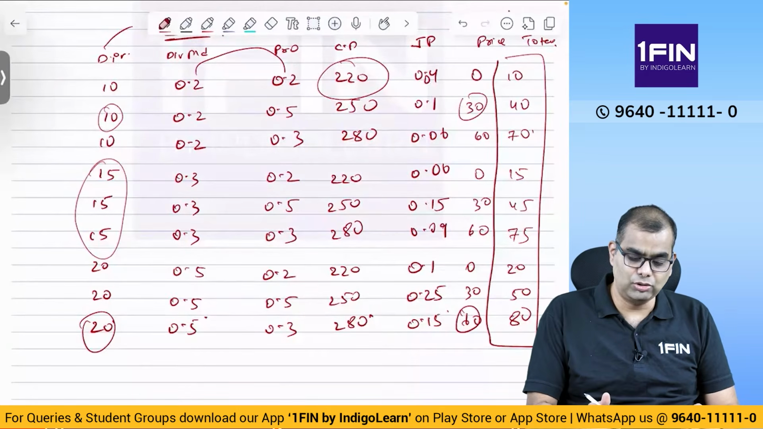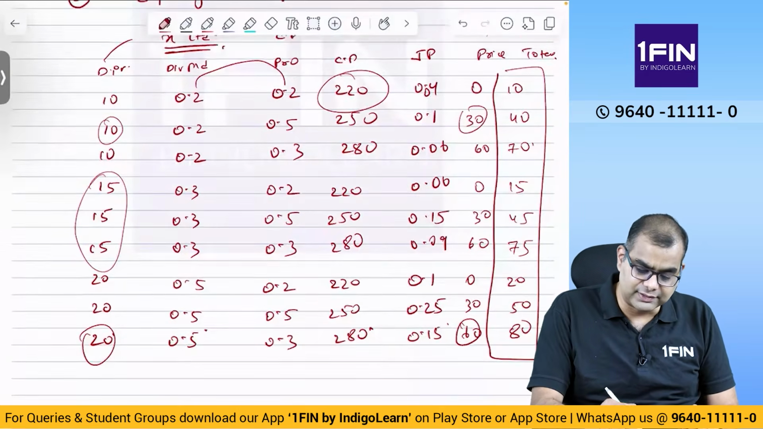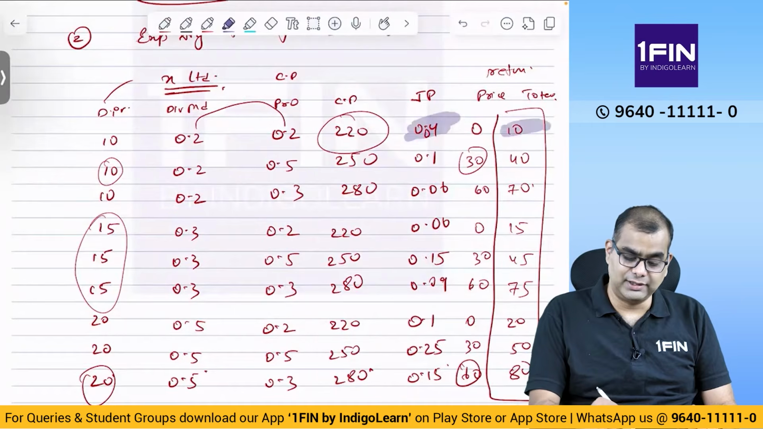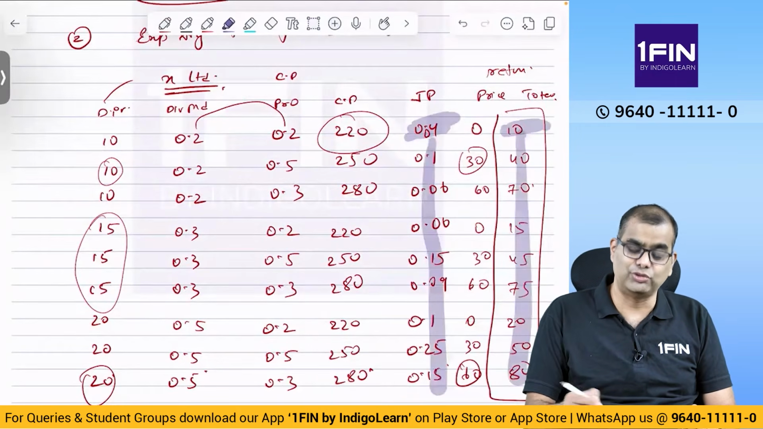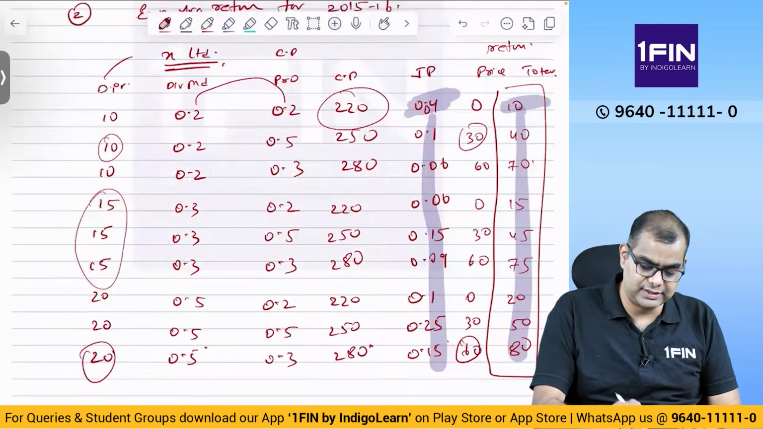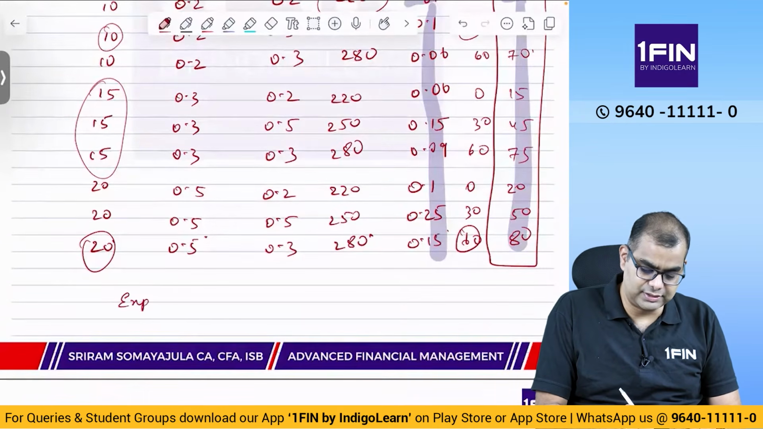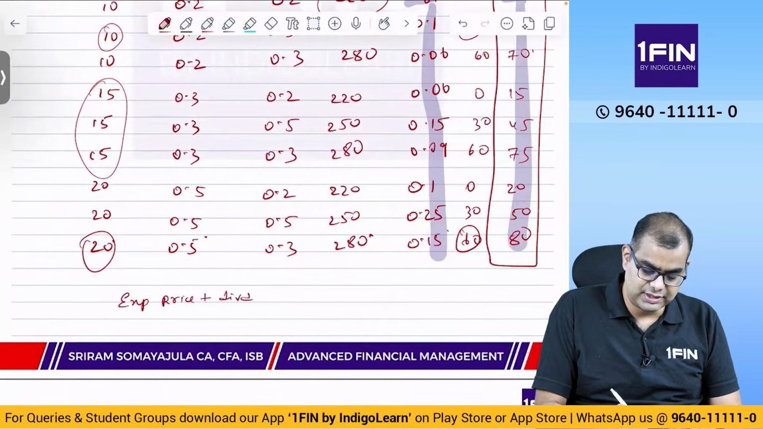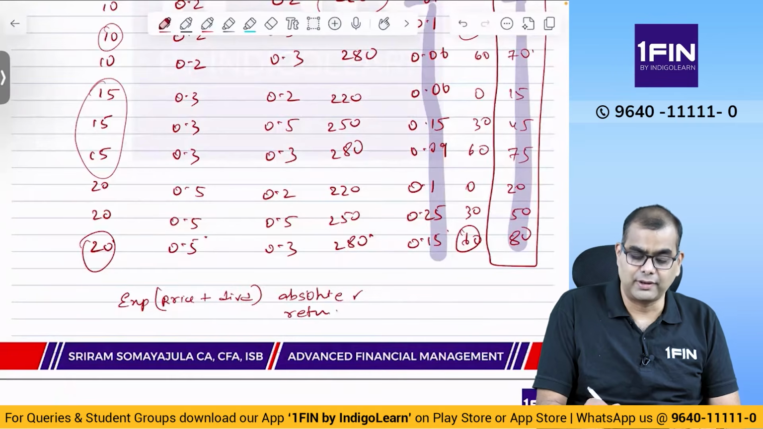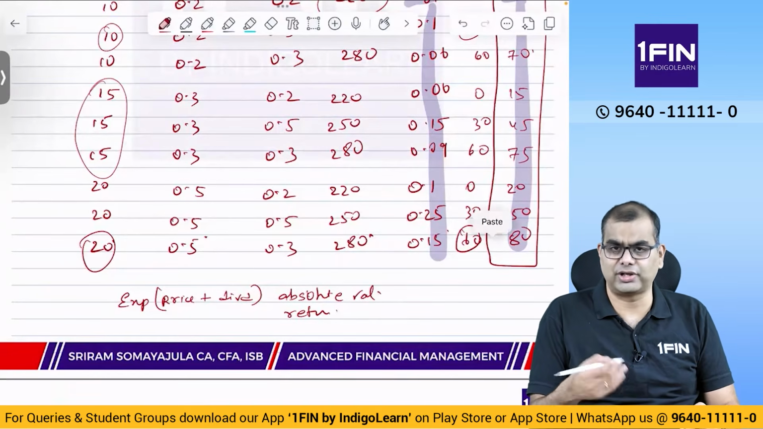What you do is, now you multiply this return with this joint probability. So I'm going to highlight this. You're going to do this with this, and do like that for every single item. You will get the expected price return in absolute value. Basically, you will get expected return, price plus dividend, absolute value return, or absolute value gain, or you can call it anything like that.